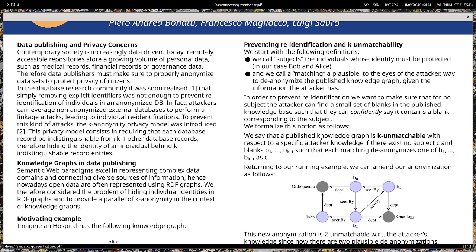Formally, we can say that a published knowledge graph is k-unmatchable with respect to a specific attacker knowledge if there exists no subject C and blanks B1, ..., Bk-1 such that each matching de-anonymizes one of B1, ..., Bk-1 as C.